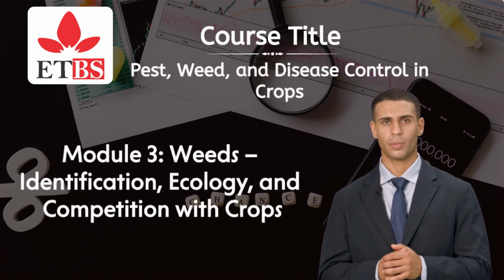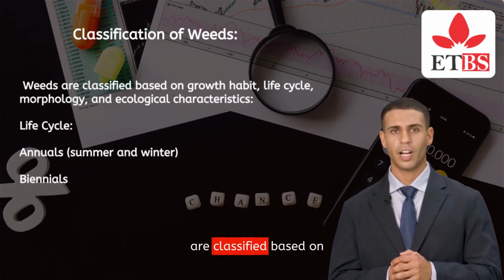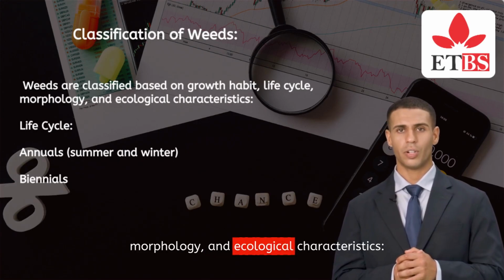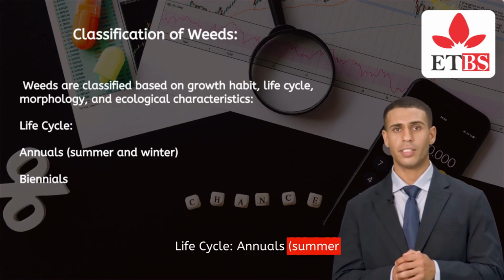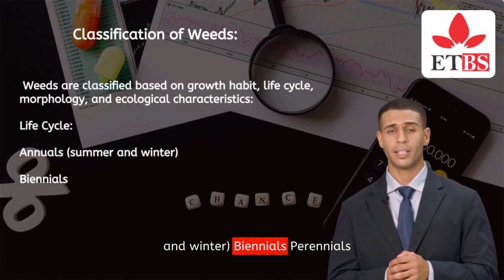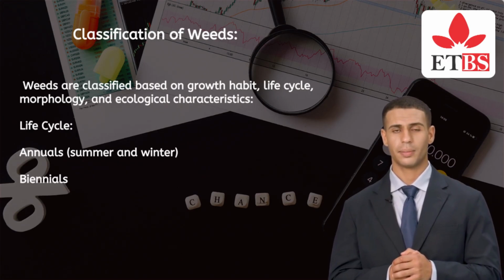Module 3. Weeds, Identification, Ecology, and Competition with Crops. Classification of weeds. Weeds are classified based on growth habit, life cycle, morphology, and ecological characteristics. Life cycle: annuals, summer and winter; biennials; perennials, creeping, rhizomatous, or woody.